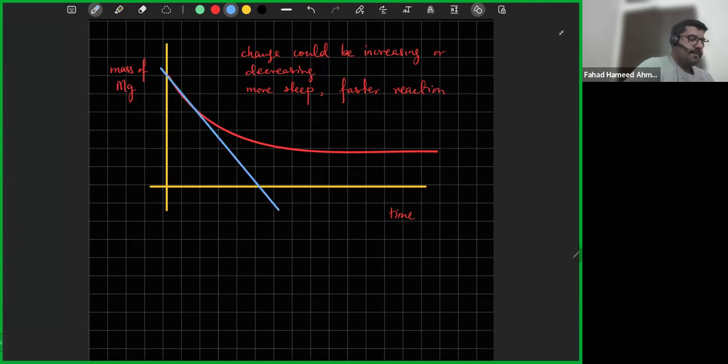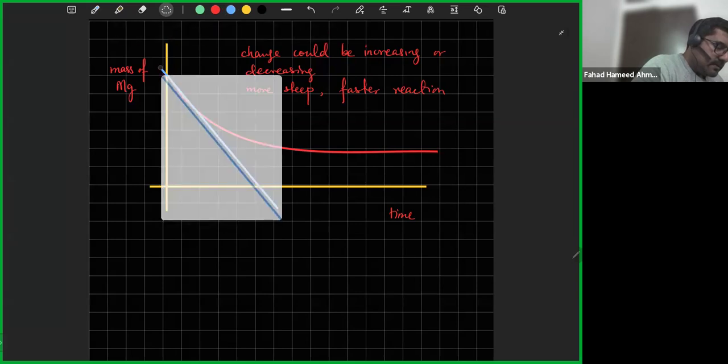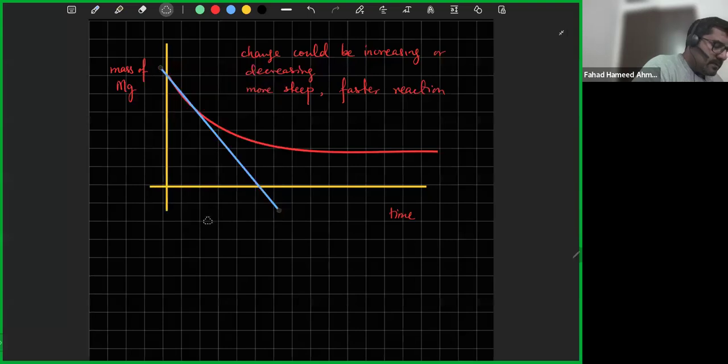this is the gradient. Let me move that a little bit. And then slowly what happens is that the gradient decreases.